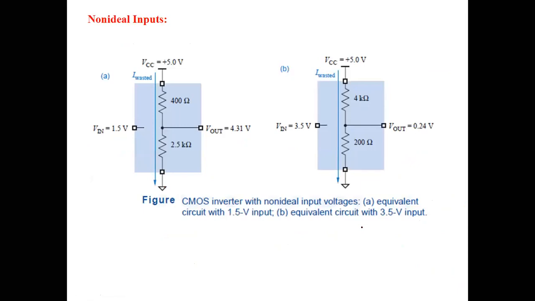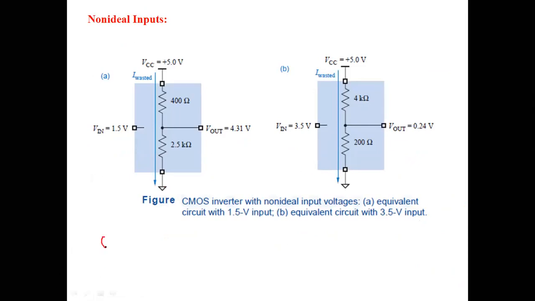Now let us consider the non-ideal inputs and see how the circuit will behave.